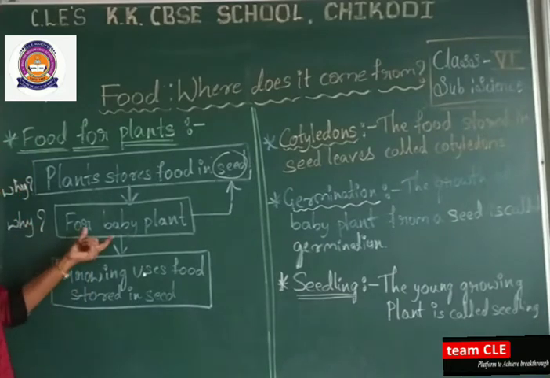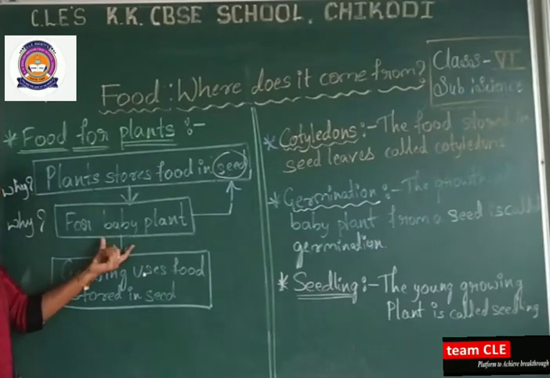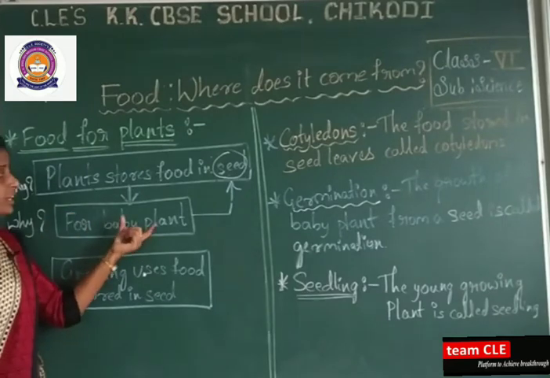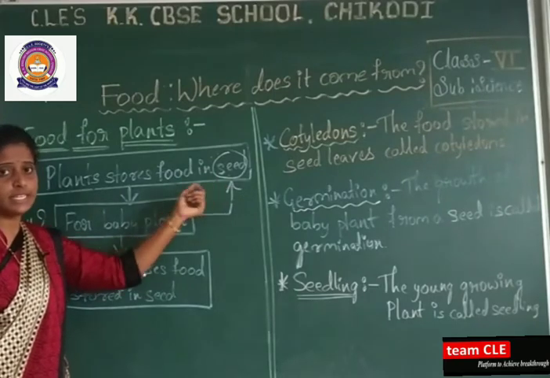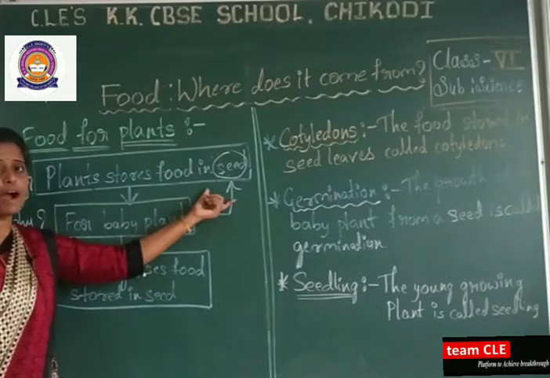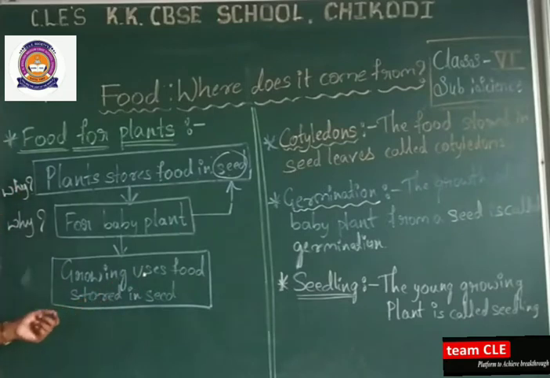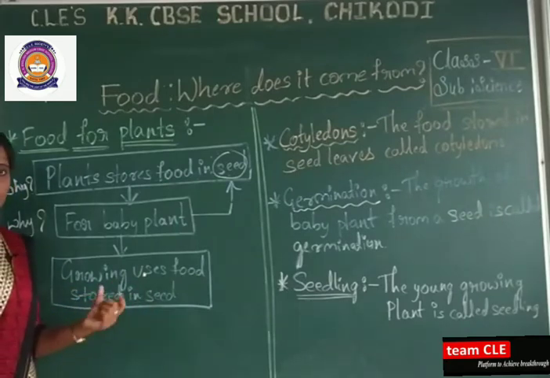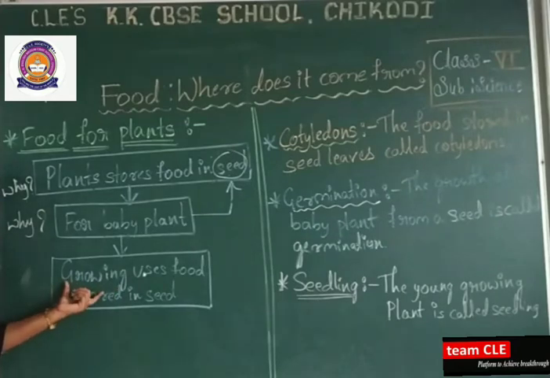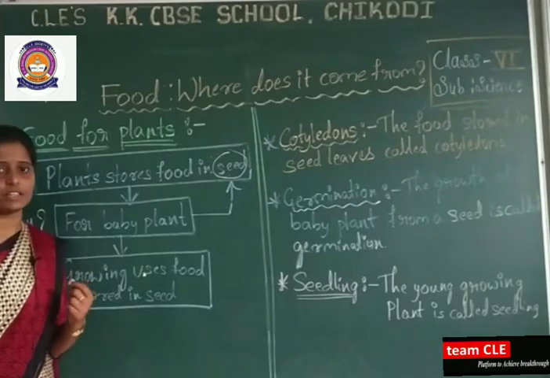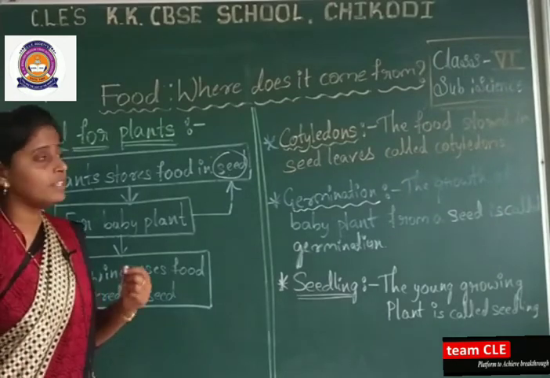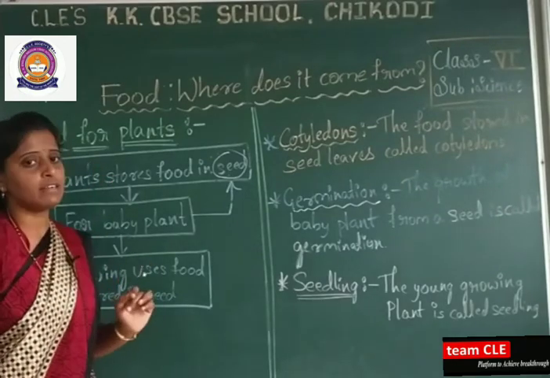Here also, if a baby plant wants to grow, then it requires what? It requires food here. That food is stored in the seed. Seed is one of the parts of a plant, and it stores food. From where is the baby plant getting it? From the seed part, it is getting the food here. This is about the food for plants.